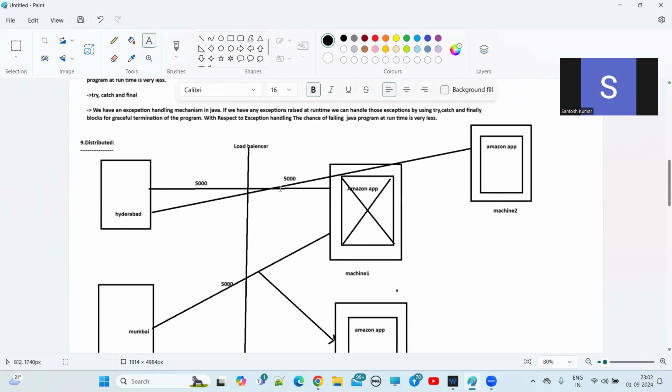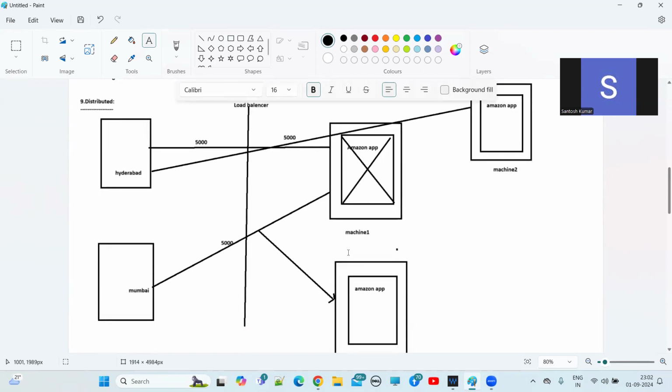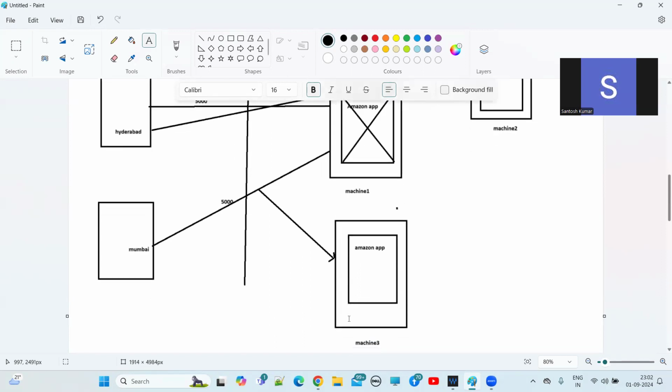Immediately, at the same time, another 5,000 requests came from Mumbai city. Now the load balancer will verify that machine one is busy with the first 5,000 requests, so let's search the other machines. The other two machines are idle, so let me route the other 5,000 requests to machine 3. Understand? Machine 3 will take all these 5,000 requests and process them.